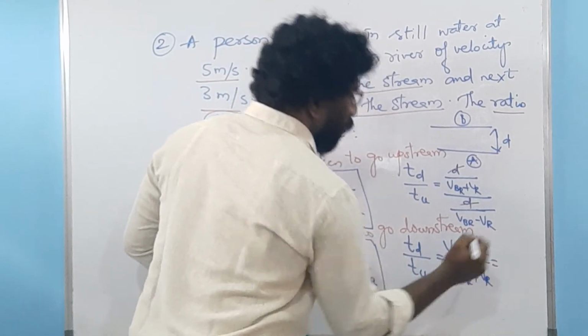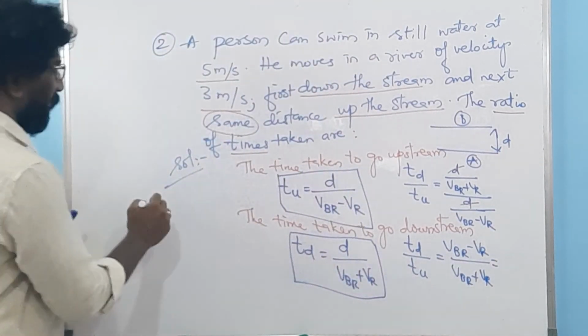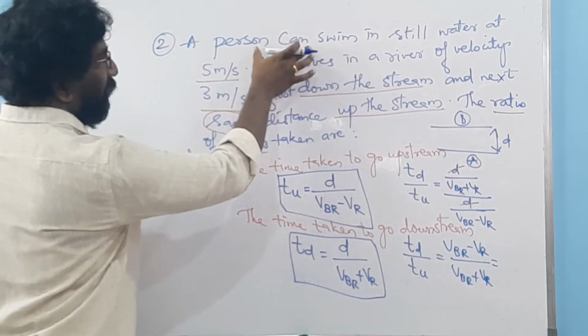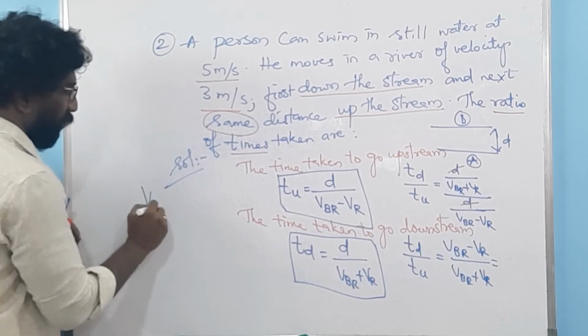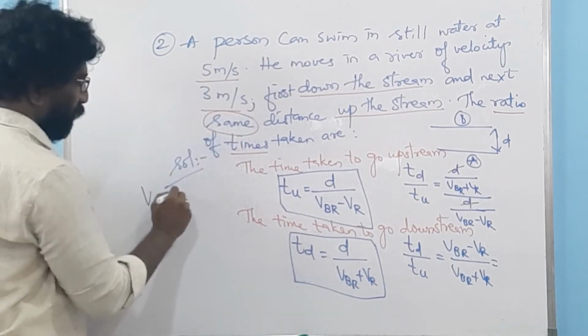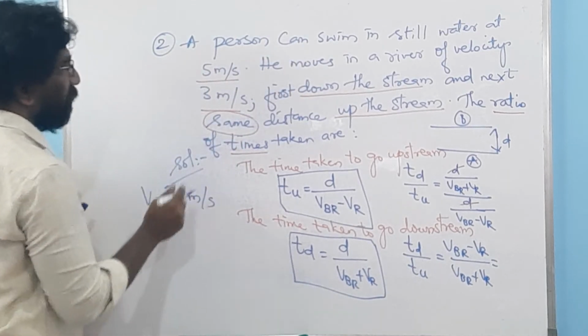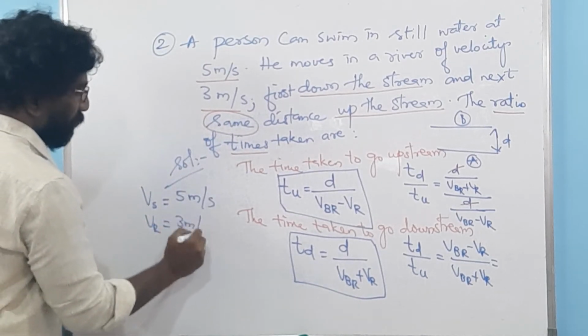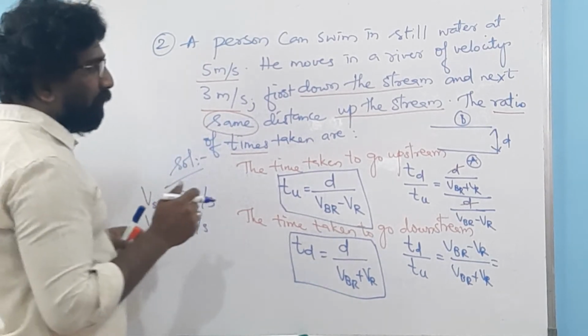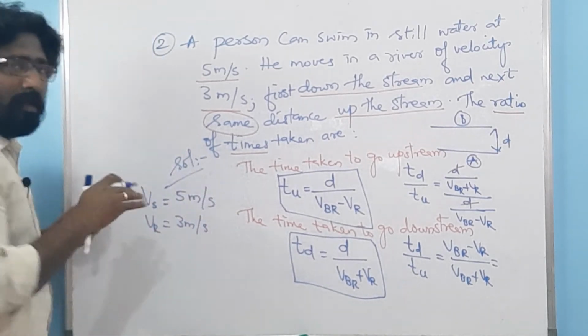So now let us write the given terms. What are the given terms? The velocity of the particular person is 5 meter per second, and the velocity of the river VR is equal to 3 meter per second. Now always keep in your mind, let me put it this way.